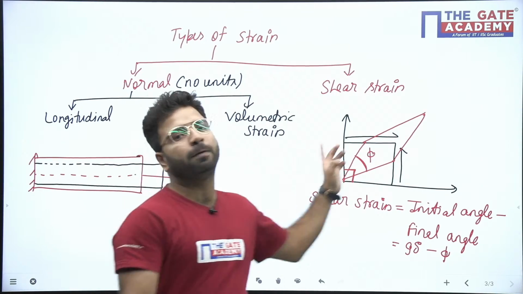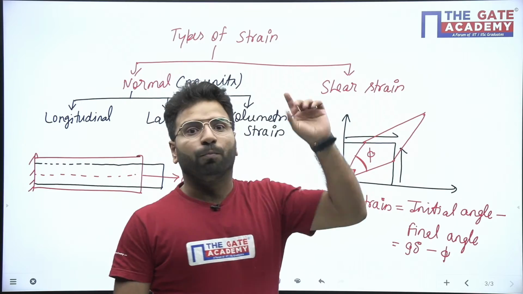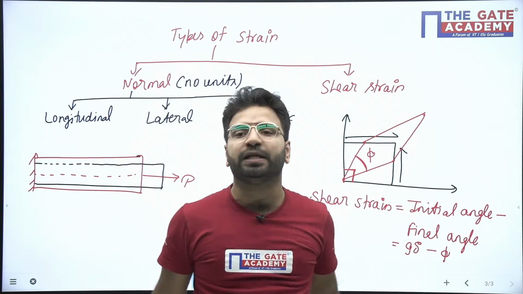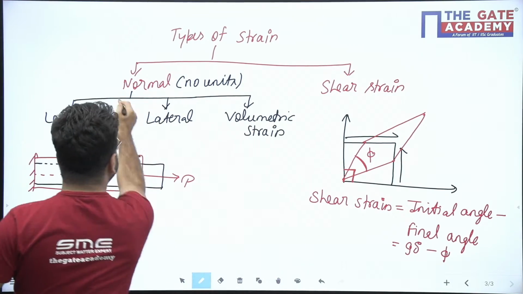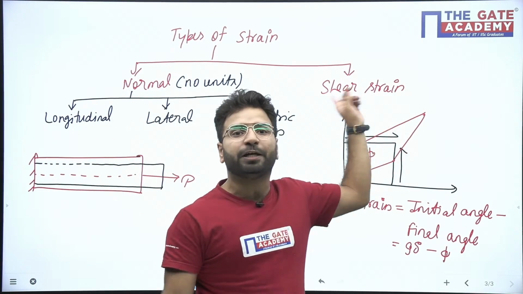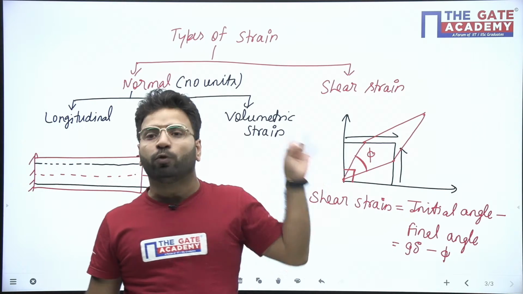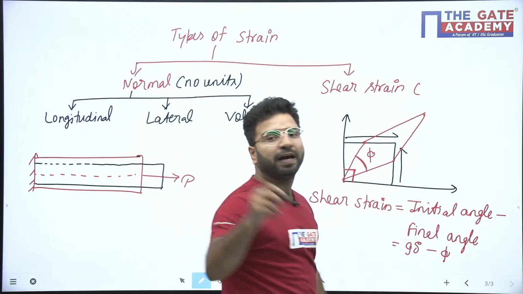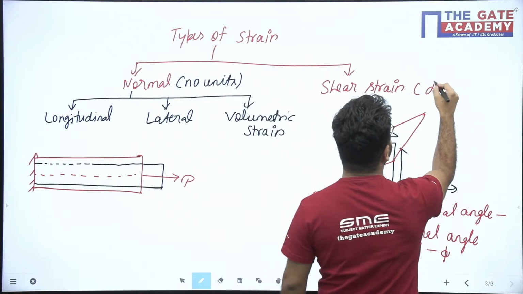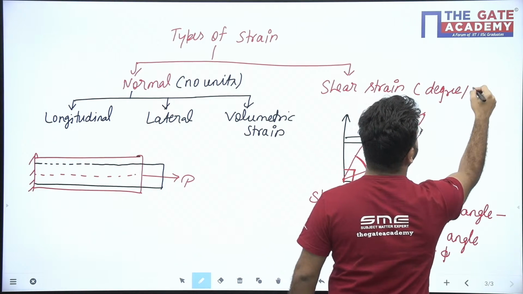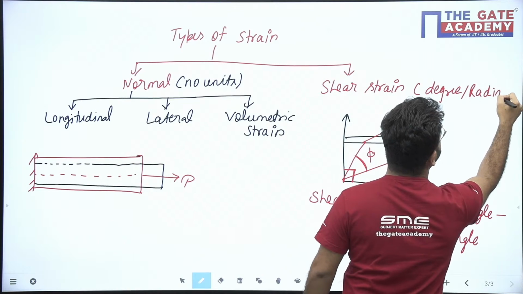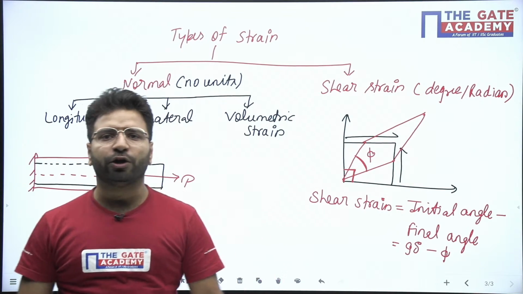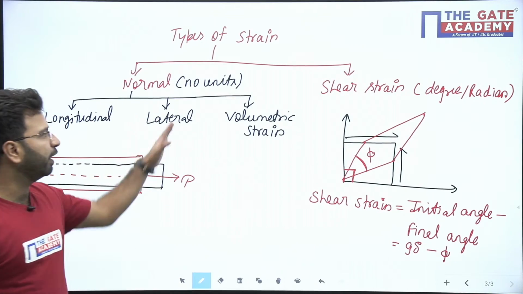The question has come from this concept. But the most important thing is we always say strain has no units, but only the normal strain has no units. Shear strain produces angular deformation, so definitely shear strain has a unit. It will be the unit of angle, either degree or radian. It depends on what the question has given you, and that we have to consider here.